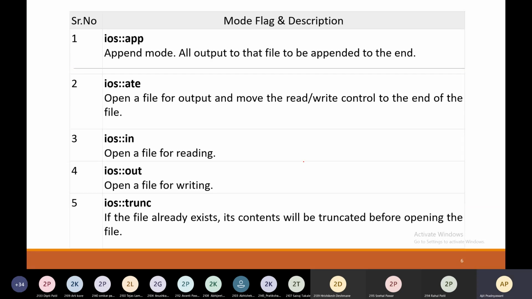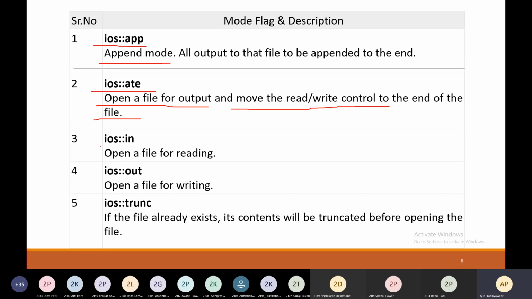So these are the different opening modes of the file and their descriptions. First one is ios::app, that is append mode. It is called append mode. All output to the file is appended to the end. Next is ios::ate. What it does is it opens a file for output and moves the read-write control to the end of the file.